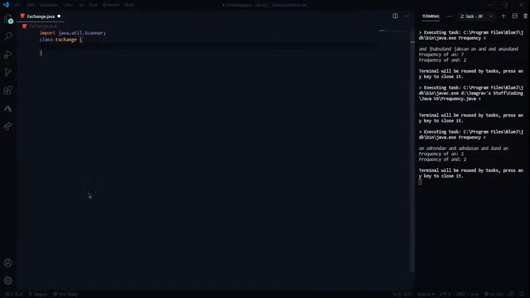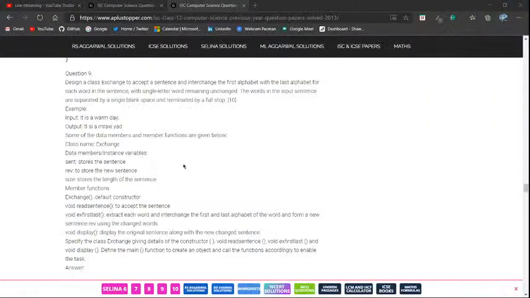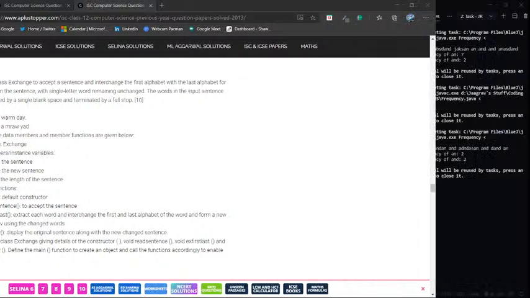Let's see what are the functions that we need for this. So Exchange would be a default constructor, and then void readsentence to accept the sentence, and then this one, first last. Okay, extract each word and interchange the first and last alphabet of the word and form a new sentence rev using the changed words. So what are the data members that we need? Sent, rev, and size. All right, fine.